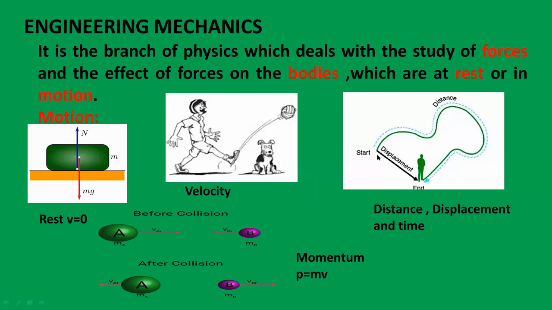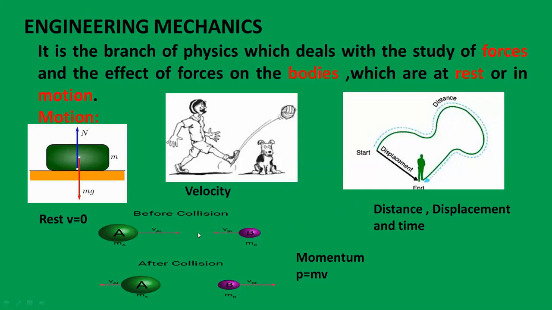Then second example, a person travels along this curved path and comes to the end point. The actual path covered by that person is called the distance, and the difference between its final position and the initial position along the Cartesian axis, x or y or z axis, is called displacement. Velocity we can find as displacement divided by time, that is ds by dt. Suppose we want to find the acceleration, we can find acceleration as dv by dt, that is change in velocity by change in time.